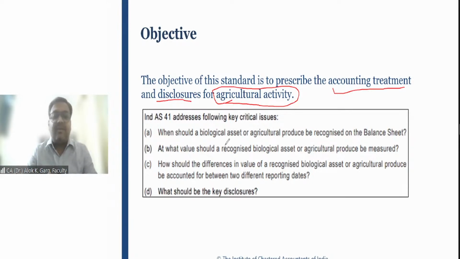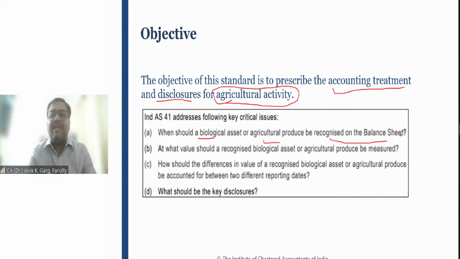Number one, this standard talks about when a biological asset or agriculture produce should be recognized on the balance sheet. What is meant by biological asset?